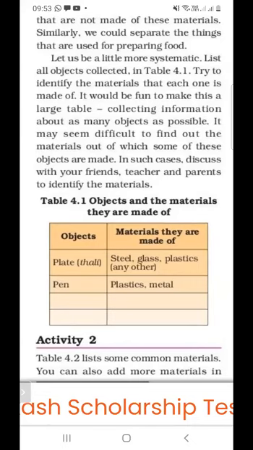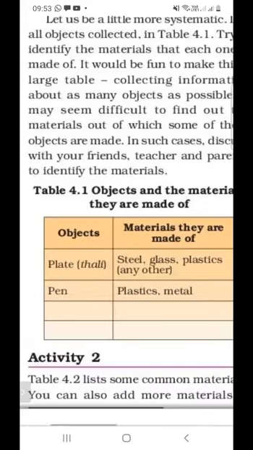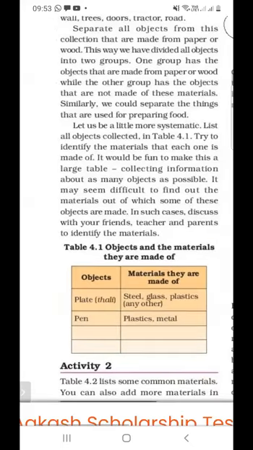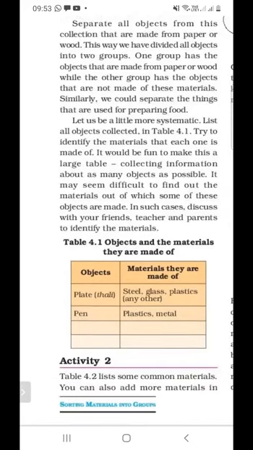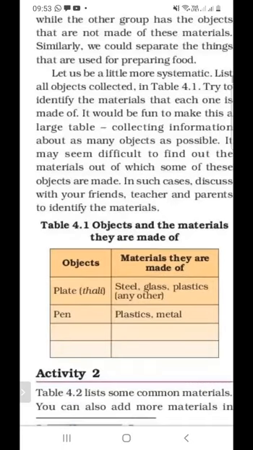So we have to find different objects and the materials they are made of. There are so many objects, and there are so many materials they are made of. So two questions arise.